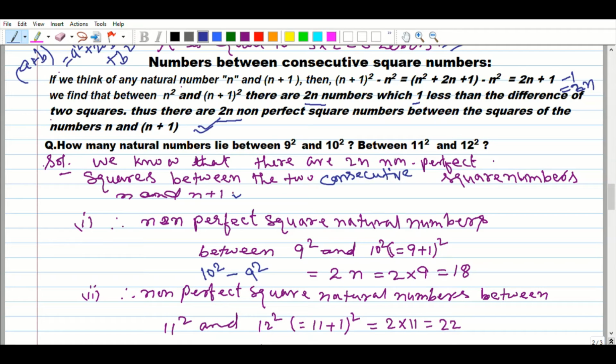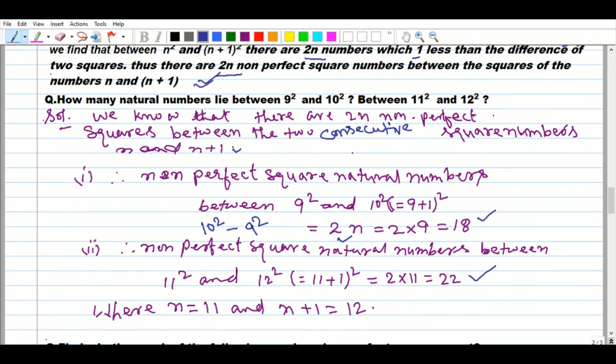Non-perfect square natural numbers between 9 square and 10 square: we can write 10 as 9 plus 1, to satisfy the property n plus 1. Then 10 square minus 9 square gives 2n, 2 into n where n is 9. 2 times 9 is 18. That is the number of non-perfect squares between the two consecutive square numbers. For the second, between 11 square and 12 square, do it the same way. We get 22 non-perfect squares between the two consecutive square numbers. Is it clear, my dear learner? Where n equals 11 and n plus 1 equals 12.